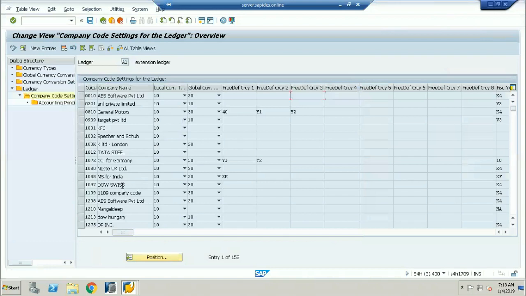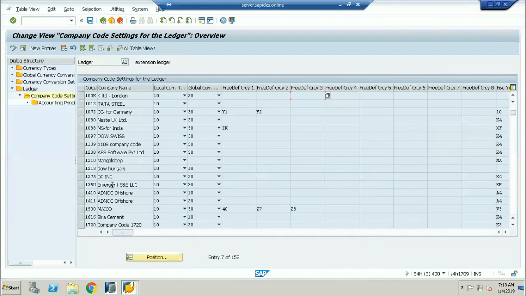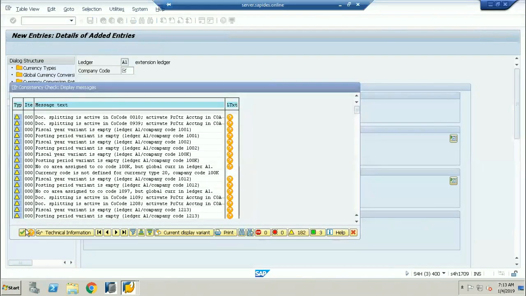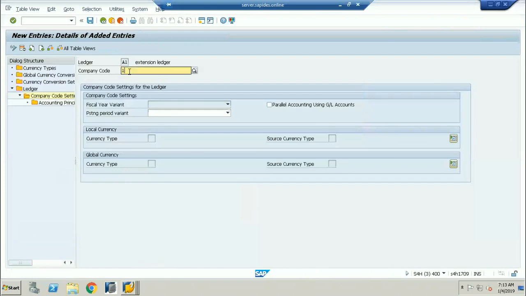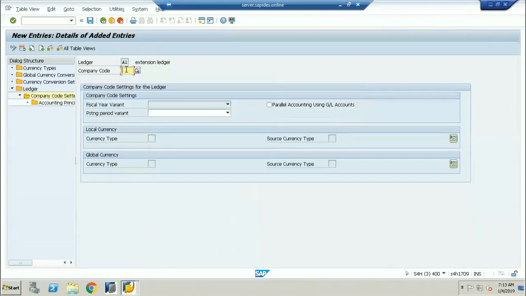Now I'll go to my company code, 1710, and go to new entries. I'm adding my company code 1710, because the same company code that I assigned to the leading ledger I'm attaching here. But here, the fiscal year variant is automatically grayed out, which means you cannot enter any fiscal year variant. Very important. But you can have a different posting period variant here.